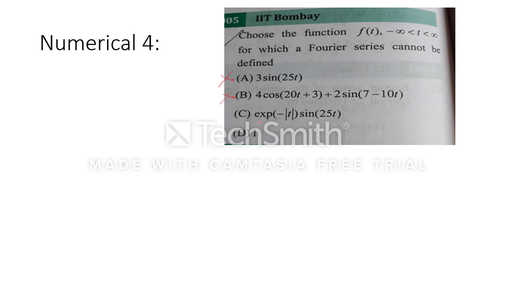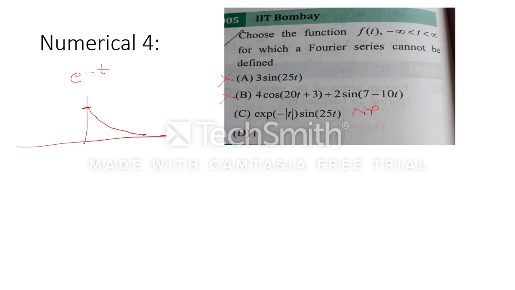Here we can see that two signals are multiplied, in which there is the exponential e to the power minus t. We know how its graph looks, so definitely this is a non-periodic signal. When a non-periodic signal is multiplied by a periodic signal, the complete signal will become non-periodic only.